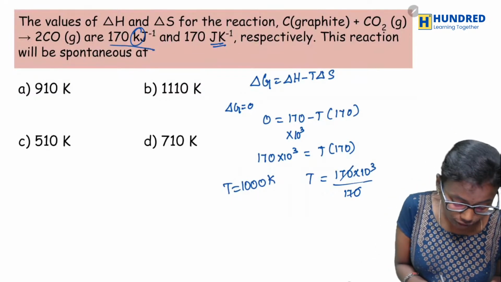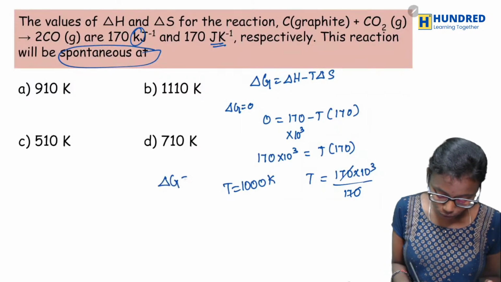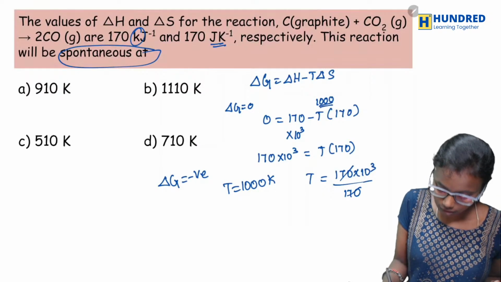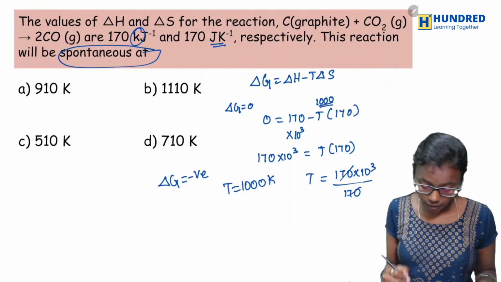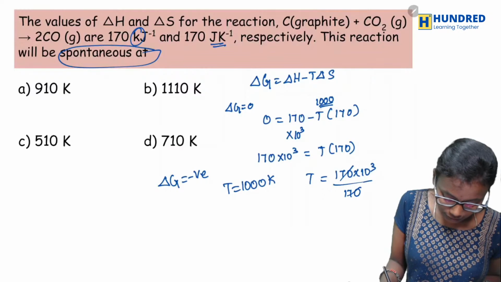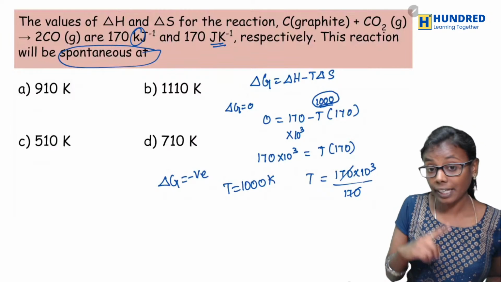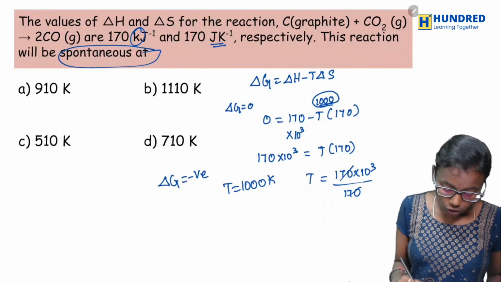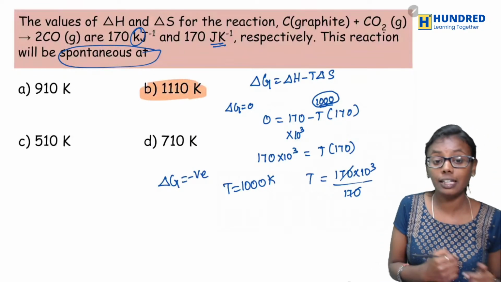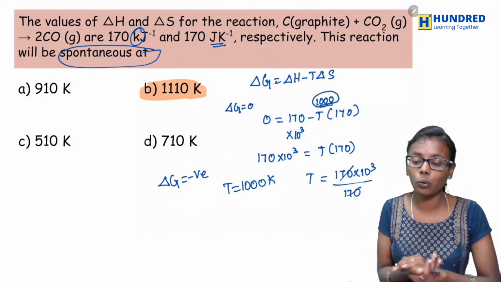Now they have asked for a spontaneous reaction. For a spontaneous reaction, delta G should be negative. Now, if I apply this 1000 temperature here, both the values are 170, right? So above this 1000 temperature, I'll be getting a negative value, right? So what would be the correct answer? Yes, very good. Option B would be the correct answer, 1110 Kelvin. And all the other three options are below 1000 Kelvin.